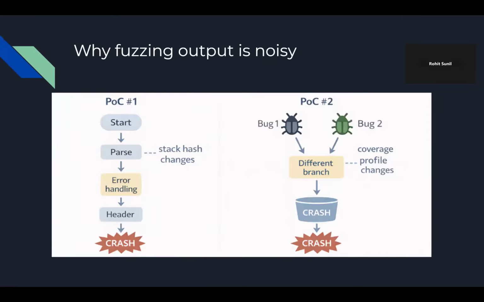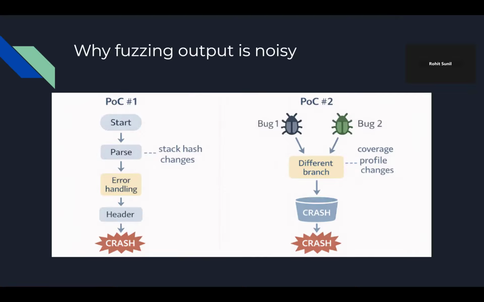Why fuzzing output is noisy. I want to make this topic a bit more concrete and clear by talking about an example. Let's imagine we're fuzzing an image parser. Suppose this program has multiple stages. It first detects the file type, then it parses the header, allocates the memory, and then it starts decoding the actual pixels. Let's suppose there is one real bug that only triggers when a particular field in the header has a specific pattern, kind of like in phase one of our project with our specific 3 byte combination.